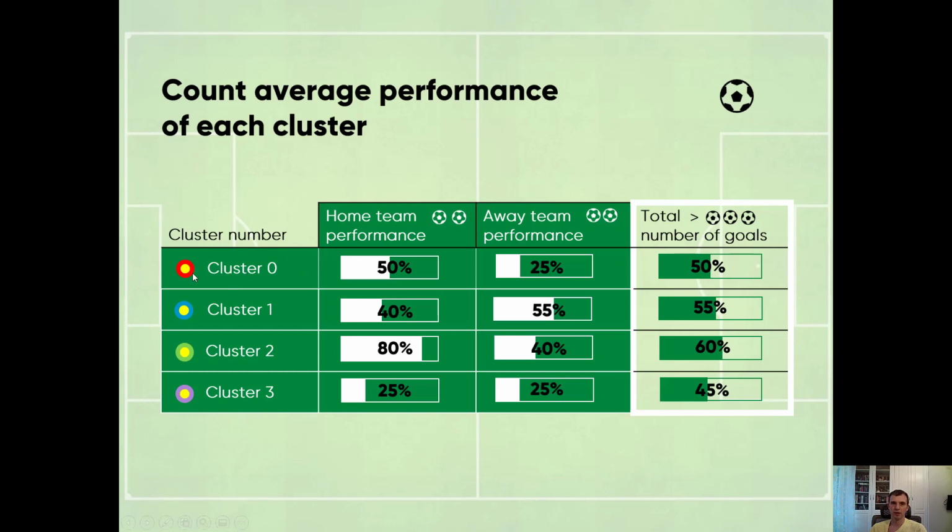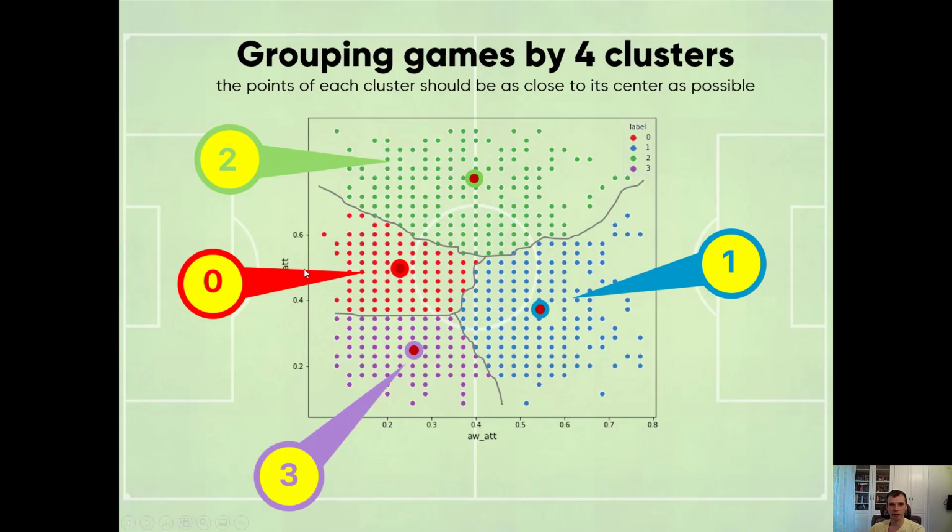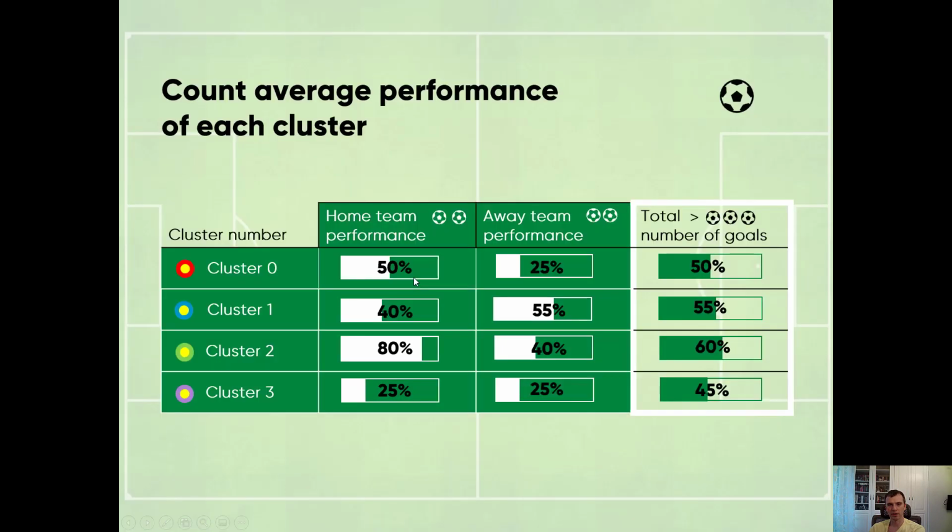In each row I have specified the coordinates of the center, so we can check it. For example, cluster 0: 50% for home team, 25% for away team. Yeah, that's correct. So the game between an average home team and a bottom away team, and half the time with 3 goals or more.